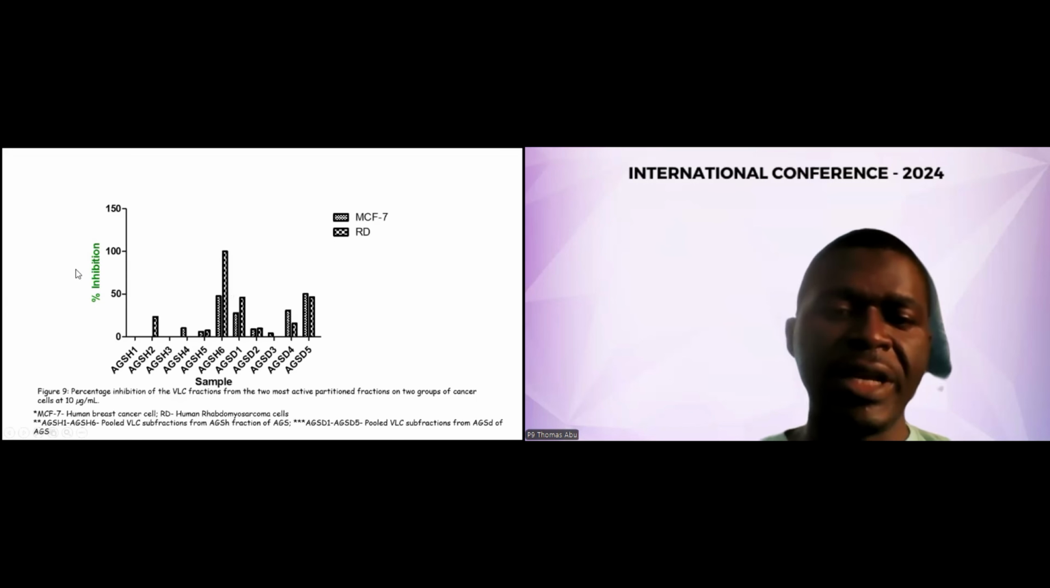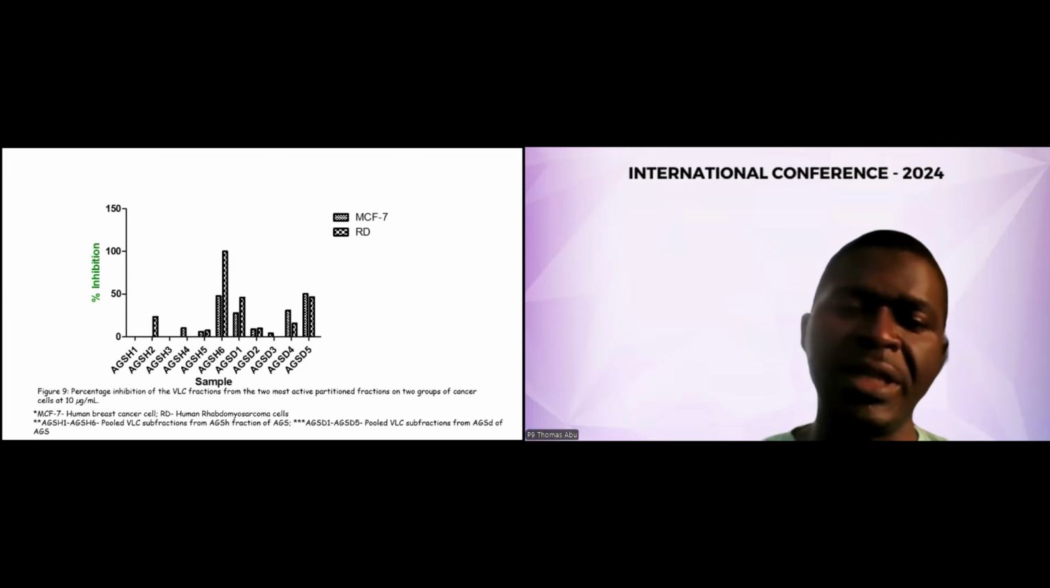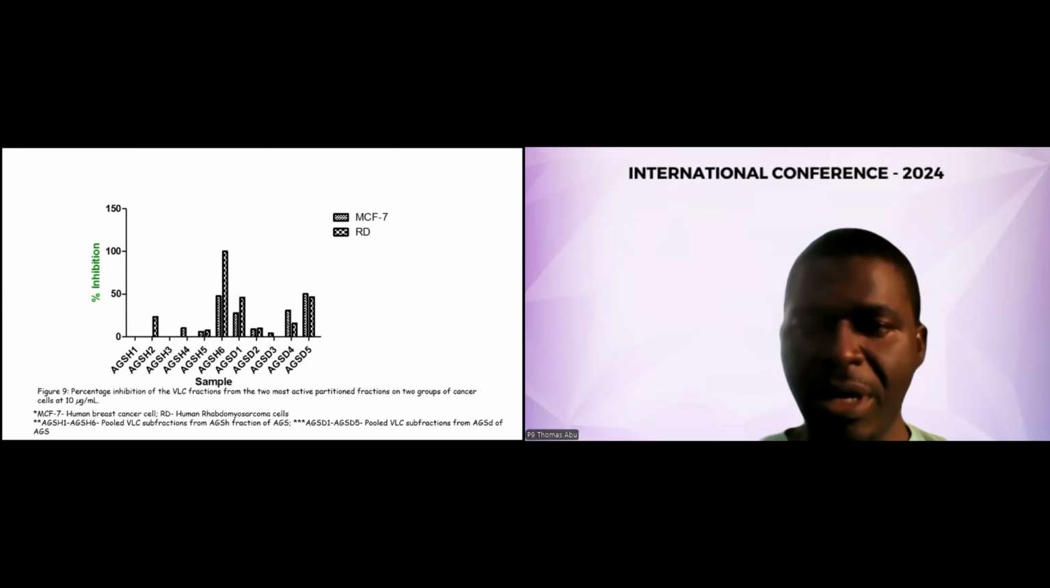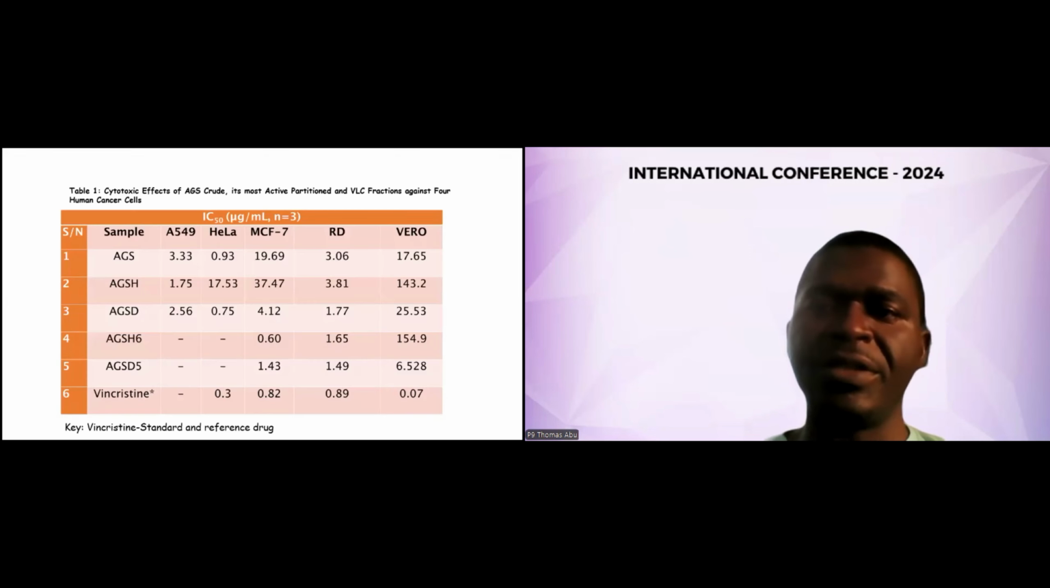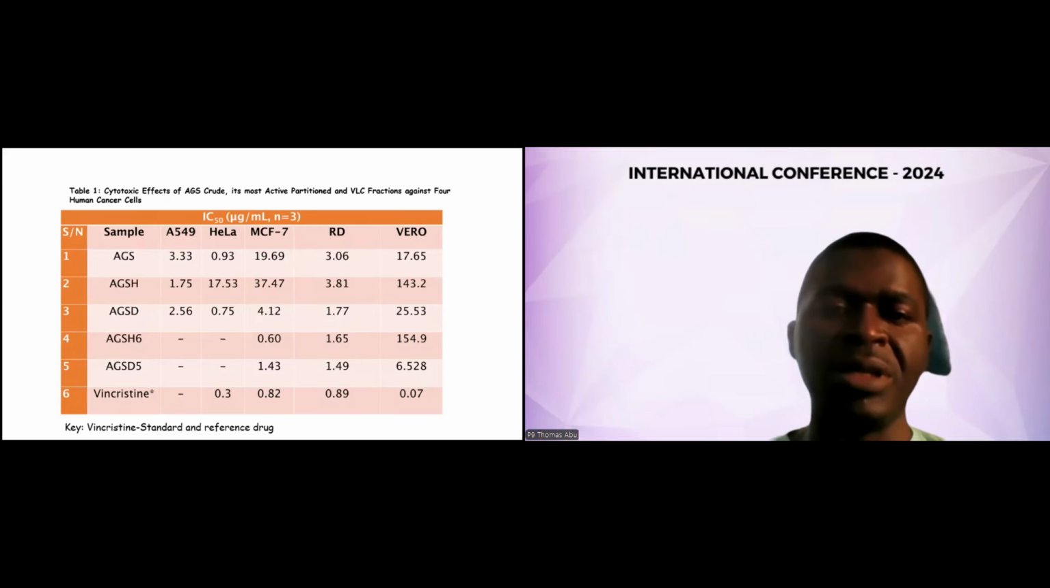And then this slide shows the percentage inhibition of the vacuum liquid chromatography fractions. From this, we can see that AGS-H6 and AGS-D5 had the best activity. And this is showing the IC50, that is the 50% inhibitory concentration, of the most active samples, which are the Albizia glaberrima stem bark crude extract, the n-hexane fraction, the DCM fraction, and then the subfractions of the AGSH and the AGSD.